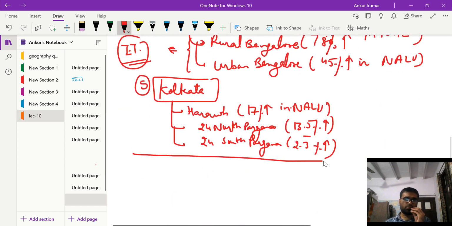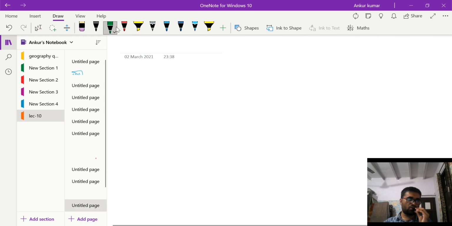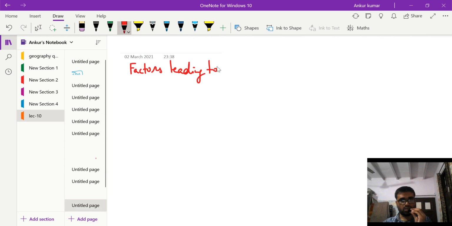Okay, so this is just statistics of these cities. But what is more important is what are the factors leading to such changes? Okay, so let us study the factors leading to such land use changes.